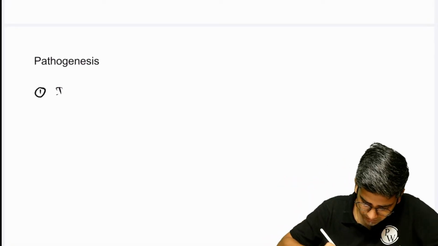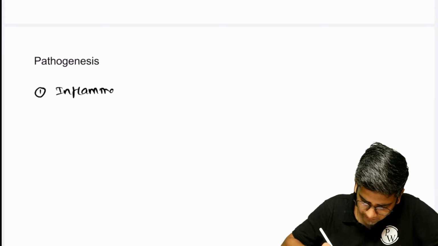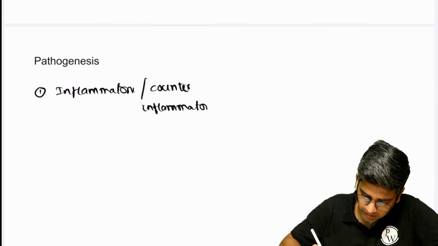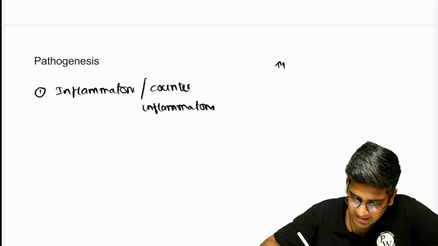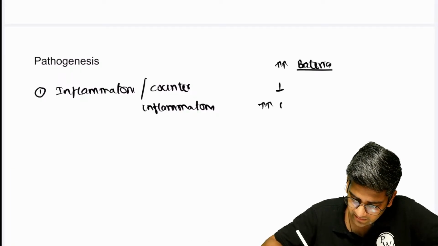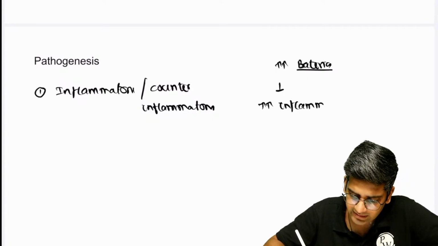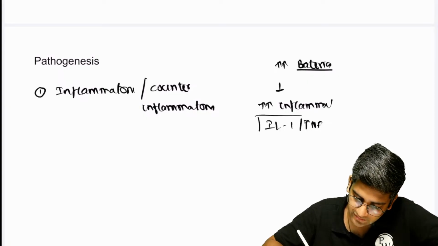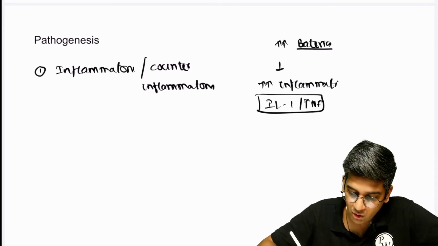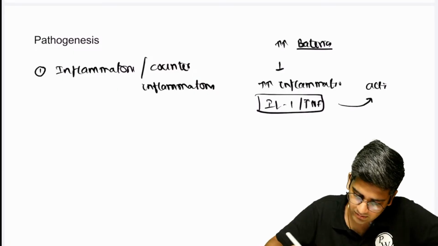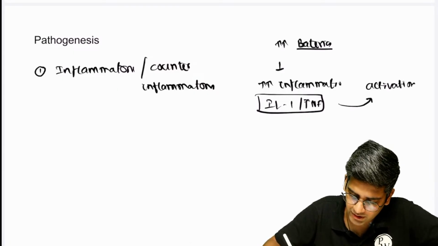One is inflammatory and counter-inflammatory response. This is a must to be there. The reason is very simple. Whenever there's an excess of bacteria in the blood, this will definitely trigger inflammation. You can write all the inflammatory mediators which come to your mind, but important are interleukin 1 and TNF alpha. So whenever this inflammatory response is at its peak, my body will automatically activate an anti-inflammatory response because I have to protect the body from peaks of inflammation.